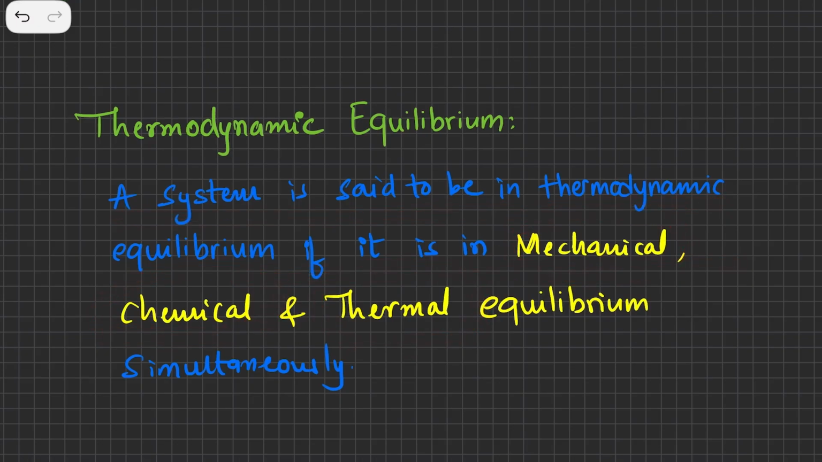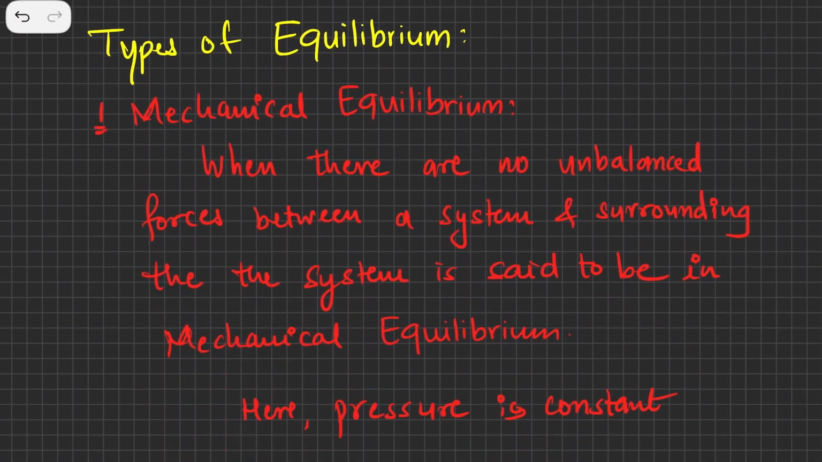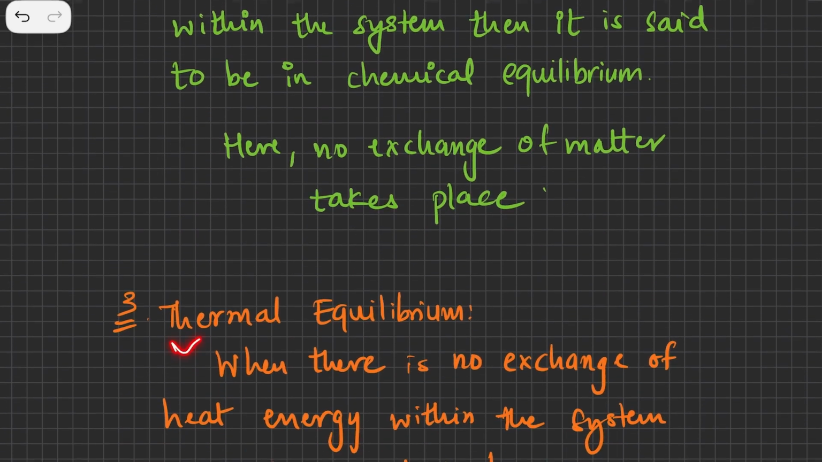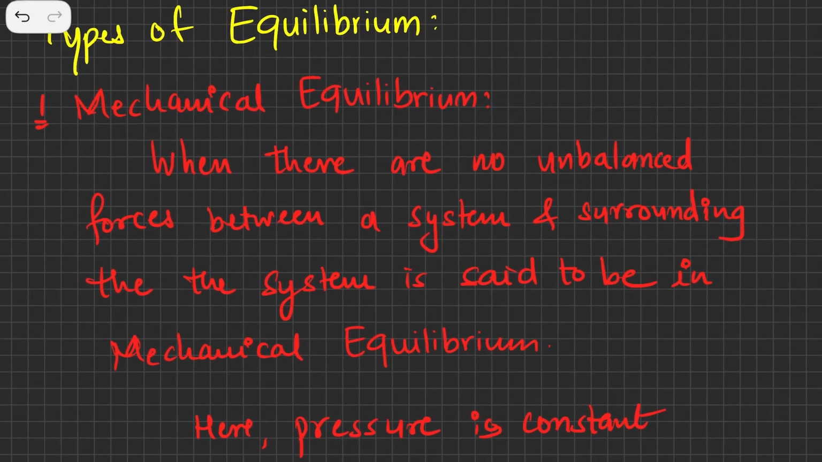So let's quickly jump on to what are the types of equilibrium. There are three types of equilibrium, as you know. The first is mechanical equilibrium, the second is chemical equilibrium, and the third is thermal equilibrium. So let's quickly do it.